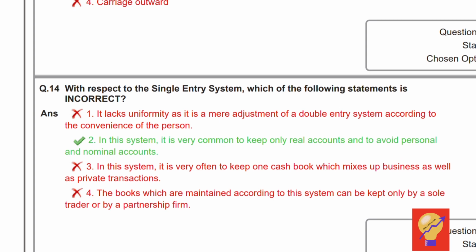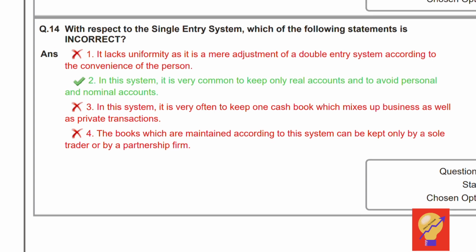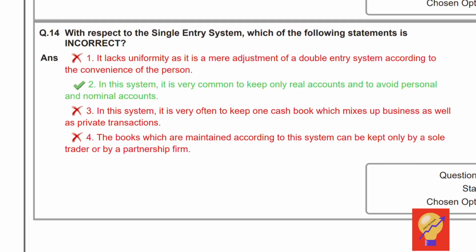That is, in this system, it's very common to keep only real accounts and to avoid personal and nominal accounts, which is an incorrect option with respect to the single entry system. Rest all the options, if you go through, that is 1, 3 and 4, are all correct. That is, it lacks uniformity as it's a mere adjustment of double entry system according to the convenience of the person. And in this system, it's very often to keep one cash book which mixes the business as well as private transactions, and the books maintained according to the system can be kept only by a sole trader or a partnership firm. Hence, the incorrect option is 2.